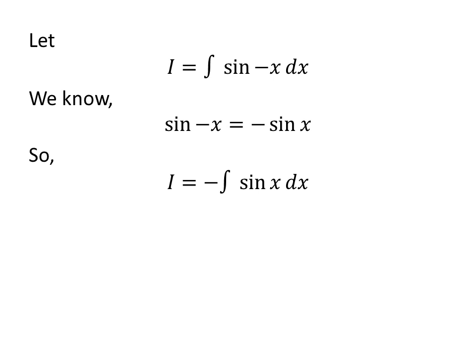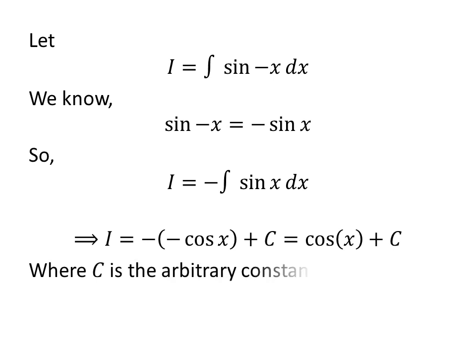So I is equal to minus integration of sine of x with respect to x, as the antiderivative of sine of x is minus cosine of x. So the integral of sine of minus x is cosine of x plus capital C, as minus times minus is plus, then added capital C, which is the arbitrary constant of indefinite integral. Do not forget to add this constant in the end of any indefinite integration.